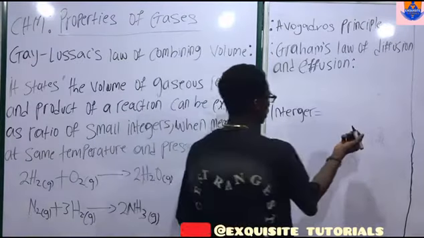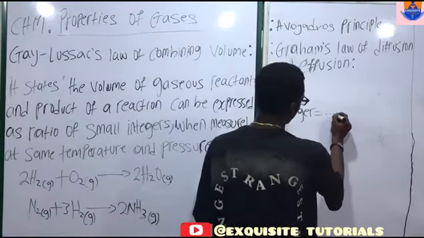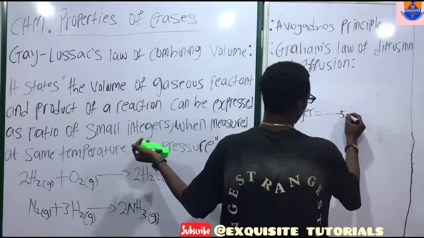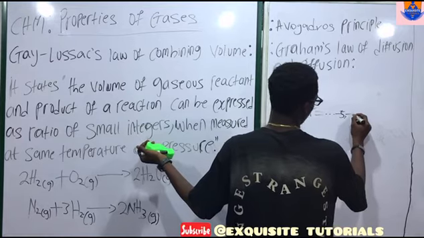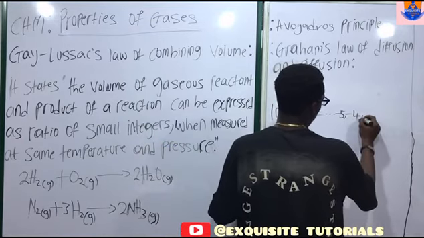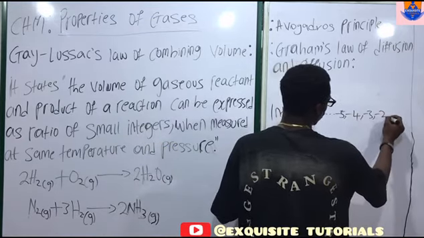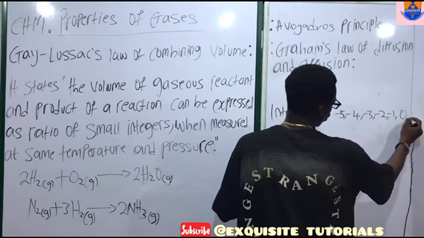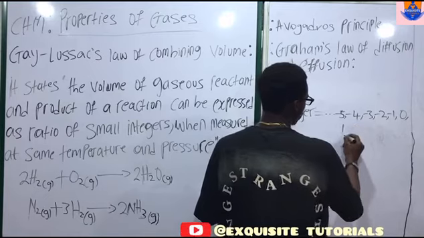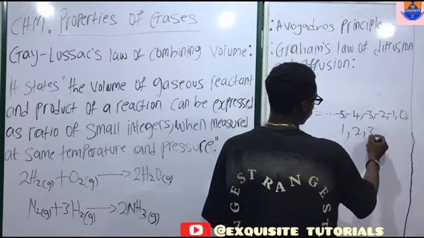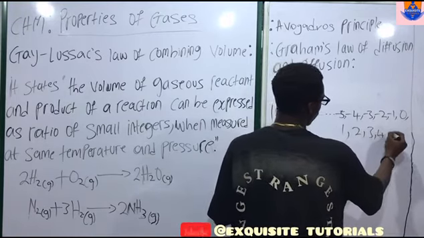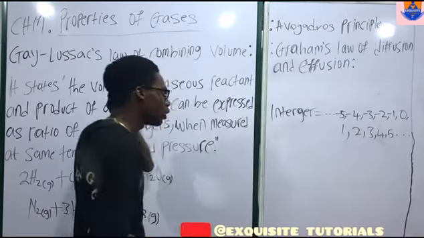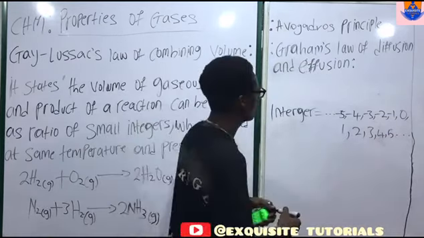Let's assume it's tending from negative infinity. Then let's start from -5, -4, -3, -2, -1. Then we have 0. Then let's continue from here. We have 1, 2, 3, 4, 5, and so on, because it tends to infinity. Now these are integers. What is this law trying to talk about here?